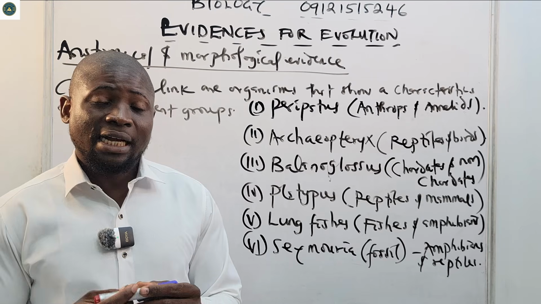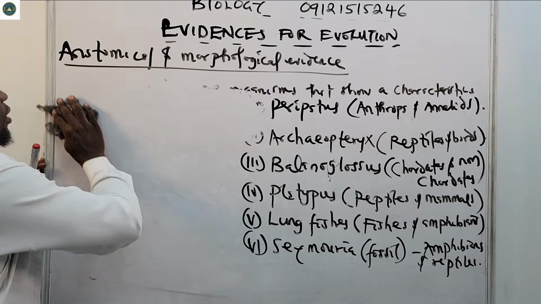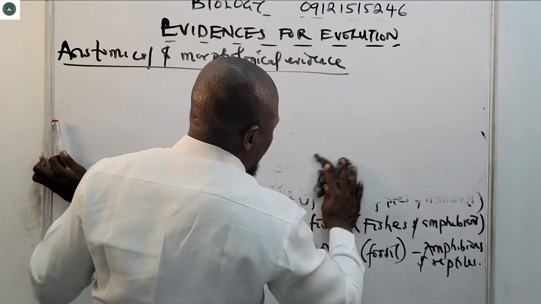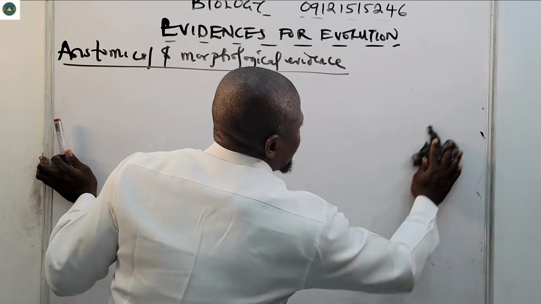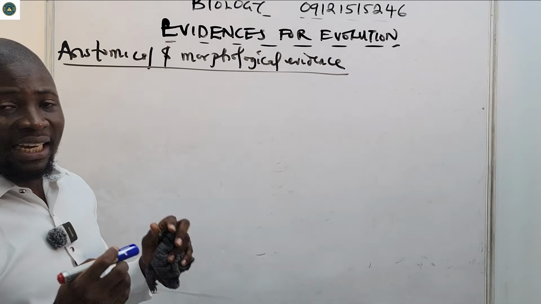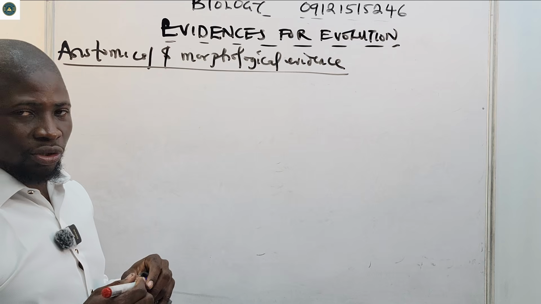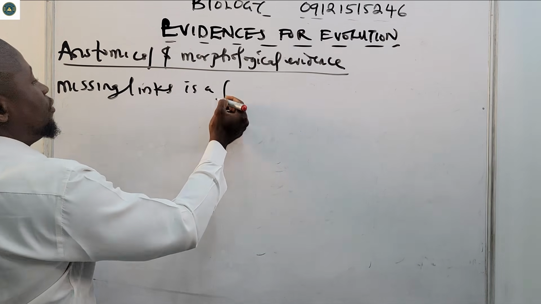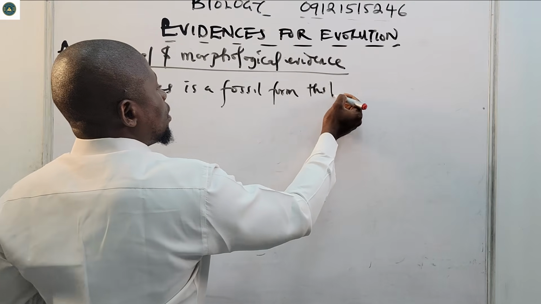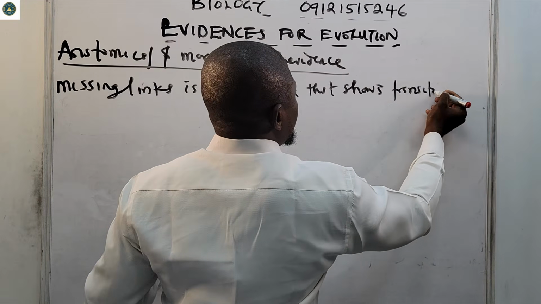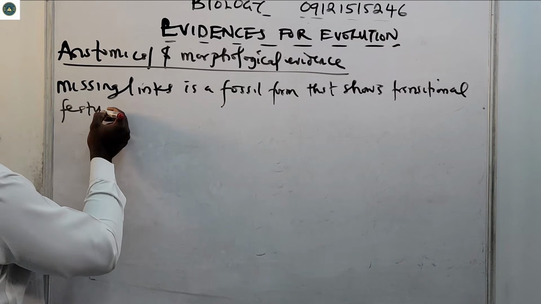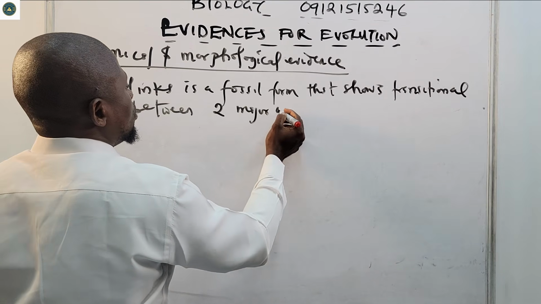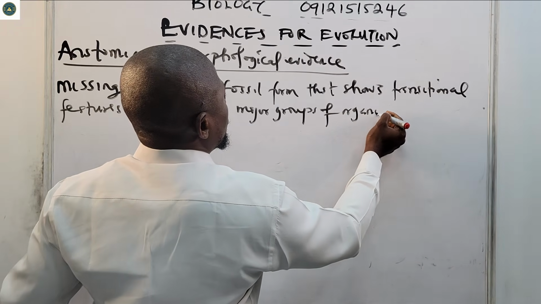Then we're also supposed to know what missing links are. We say a missing link is a fossil form that shows transitional features between two major groups of organisms.